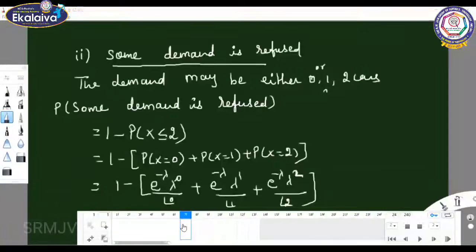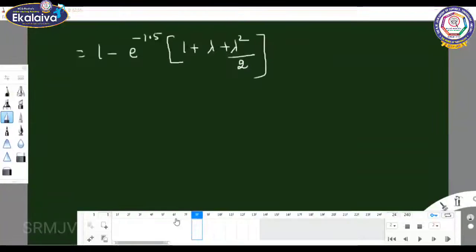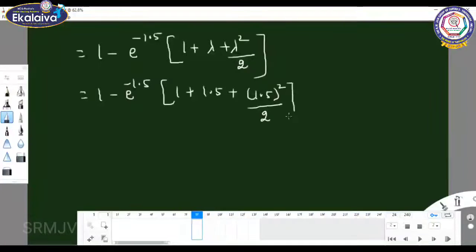So 1 minus e power minus 1.5 into, 1 plus 1.5 plus 1.5 the whole square by 2.